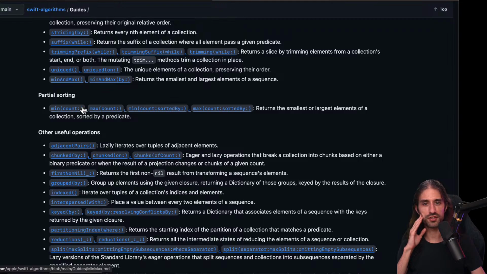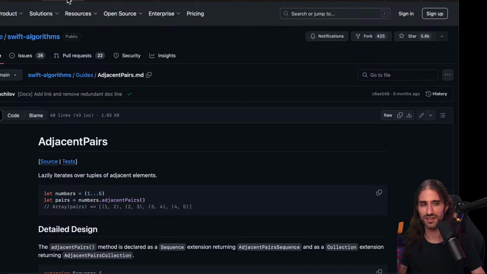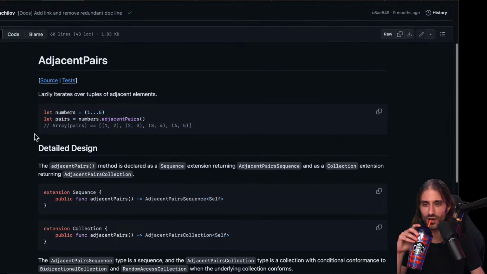So partial sorting, it's what we just covered. Okay, 2 hours, we are getting close to the end. I still need to cover all of this, but I think that the time passing and my voice starting to kill me a bit and this cup starting to be empty are going to motivate me to go a bit faster.